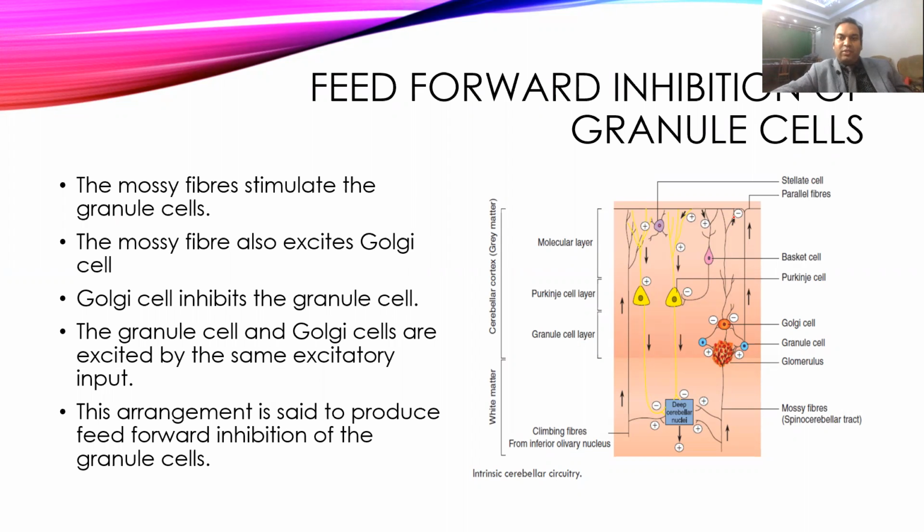Okay, so if you see this in feed-forward inhibition of the granule cells, they get stimulated by the glomerulus through the mossy fibers, and the mossy fibers cause excitation of the parallel fibers, but at the same time the granule cells also cause excitation of the Golgi cells, which send inhibitory inputs, and that causes inhibition of the granule cell itself. This is called feed-forward inhibition of the granule cells.